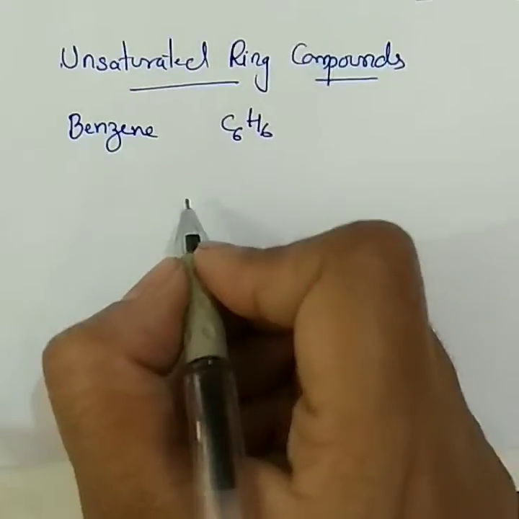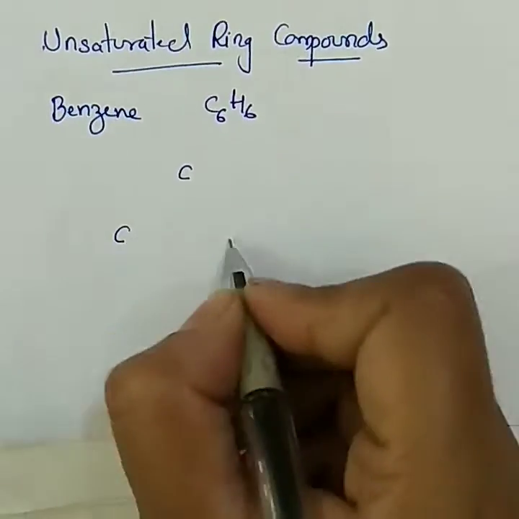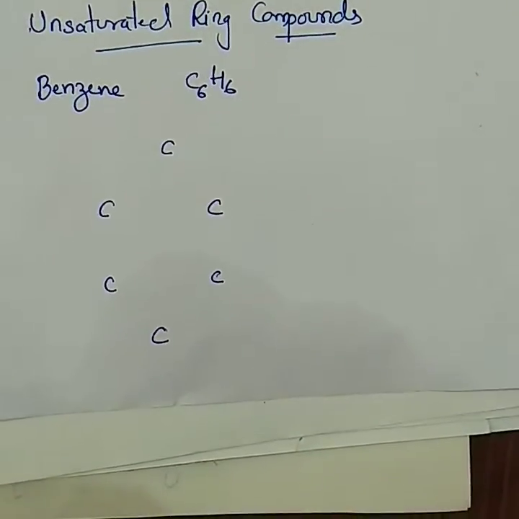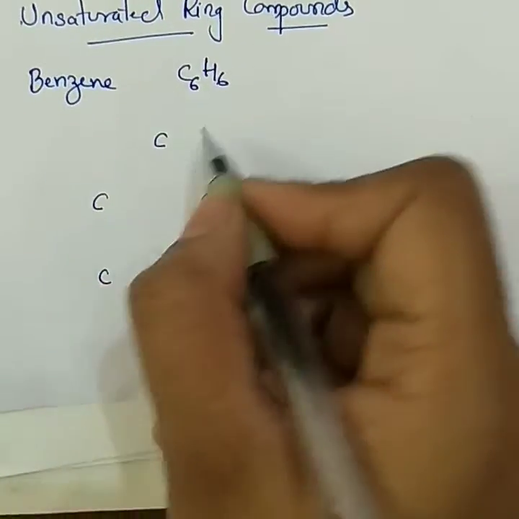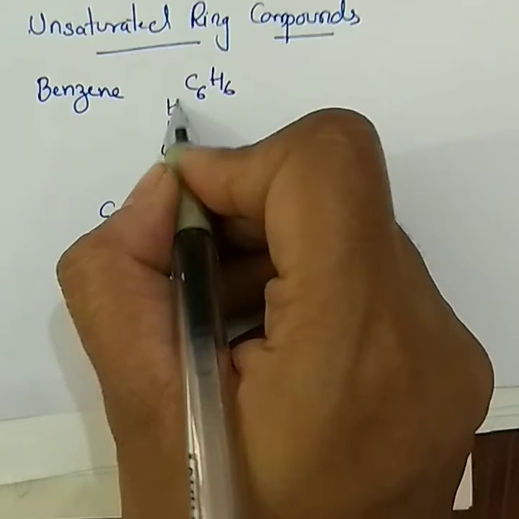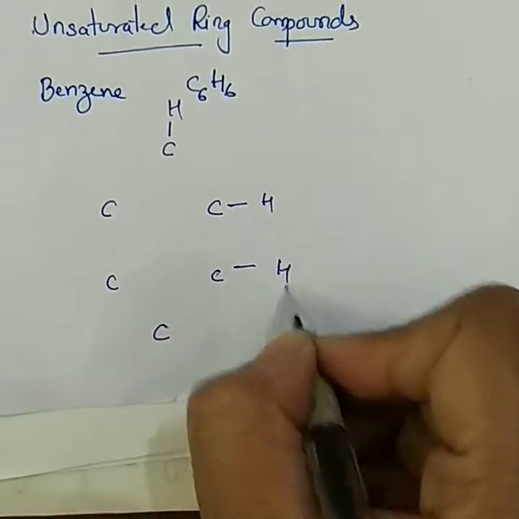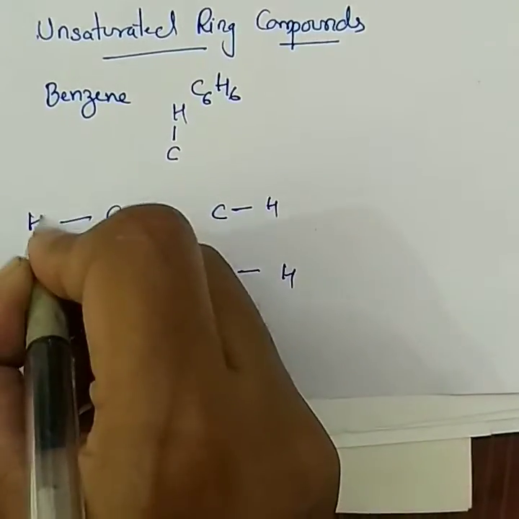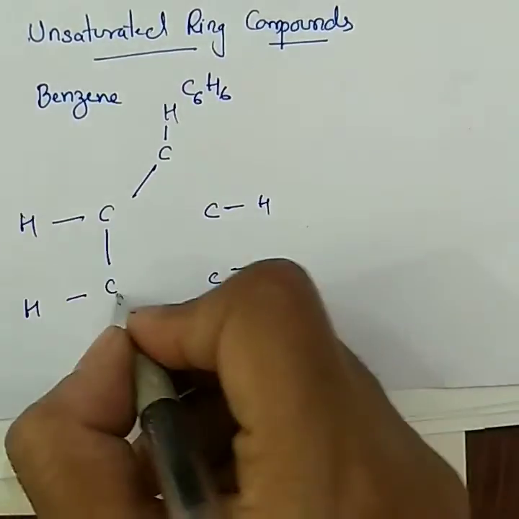First, I'll draw the bond structure of benzene. 6 carbons arranged in the form of hexane. That's how you will make it. And hydrogen, each carbon will get 1 hydrogen. Remaining single bond, it's a ring structure.